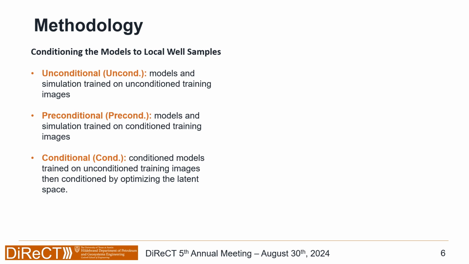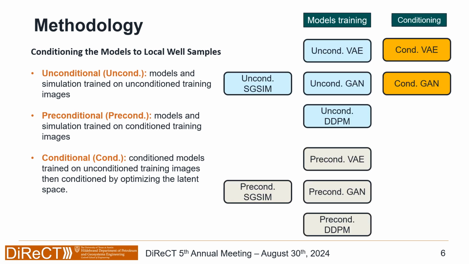The unconditioned realizations are basically unconditioned SGSIM simulations. Then we take them, we train machine learning models on them, and these models are called unconditioned models. If we take these models and we optimize the latent space in order to replicate certain data observed at specific locations, they are called conditional variational autoencoders, conditional GANs, or conditional models. However, in this case, we only focus on conditional GANs and conditional VAEs, and we did not delve into the conditional DDPM. That may be research that we do in the future.